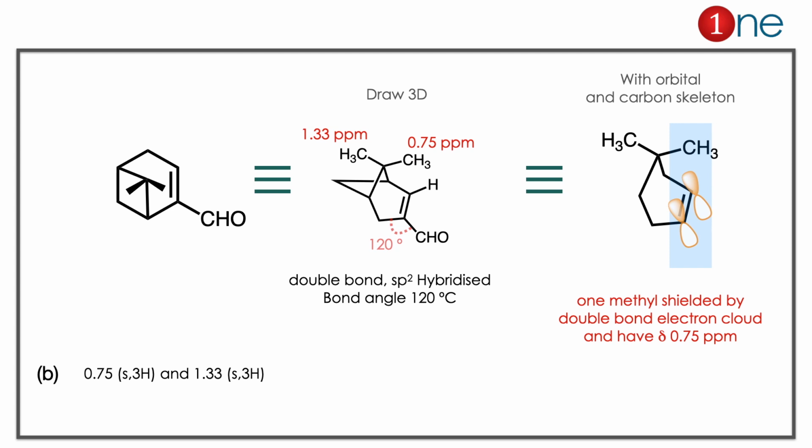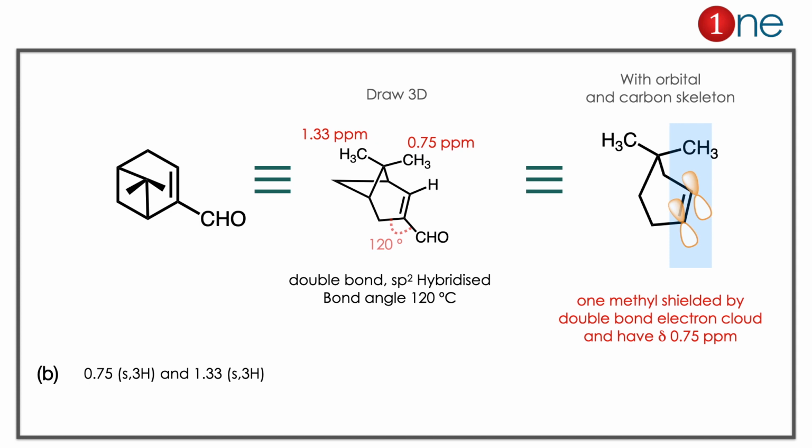Here the starting material is an aldehyde with an alkene bond. So we redraw with the stereochemistry and the bond angle. The hybridization is sp2, so it should be at 120 degrees. So if you draw the 120 degree bond, you have a 5-member system and 1 methyl away from the system. So if you look at the skeleton, 1 methyl is over the double bond there, which is shielded by the double bonded electrons. So the protons are shielded clearly, and in the other methyl the protons are very much free. So one side is shielded, the other side is not shielded. So definitely 2 chemical shift values.